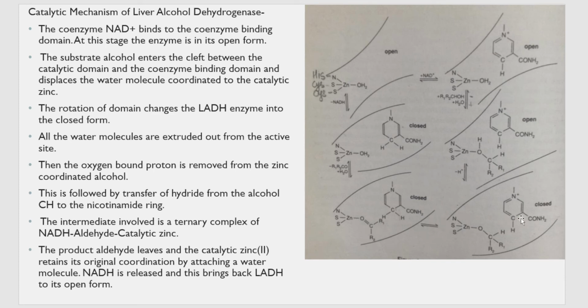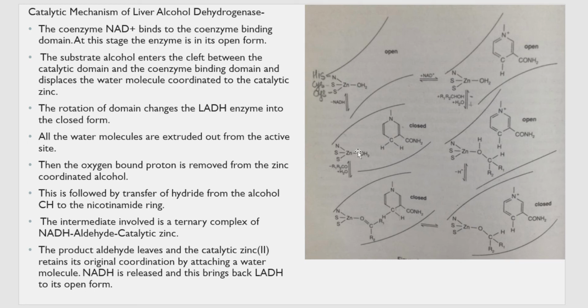Even here you can see this carbon already had one, two, three, four bonds. Because of this additional hydrogen that is coming, it will get valency 5, which carbon cannot have. So this pi bond migrates over here. Can you see this migration of pi bond over here? This coenzyme structure also changes.